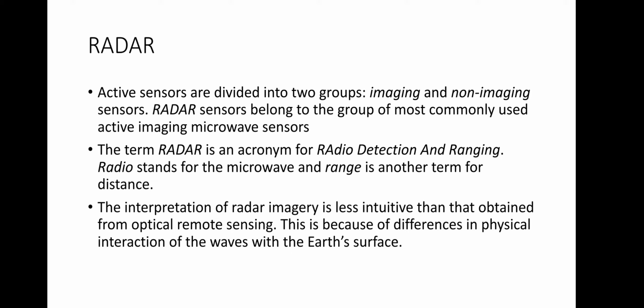To the group of non-imaging microwave instruments belong altimeters, which collect distance information, for example, sea surface heights. There is scatterometer which acquires information about the object properties, for example, wind speed. In today's lecture we'll focus on the principles of imaging radar and its applications. The interpretation of radar imagery is less intuitive than that obtained from the optical sensor, but because of the limitation of time and the syllabus, we are not going to work on the interpretation of radar imagery. It will be focused on later.